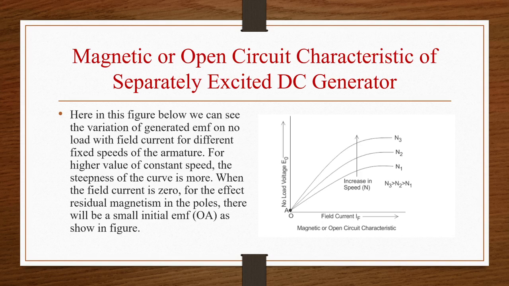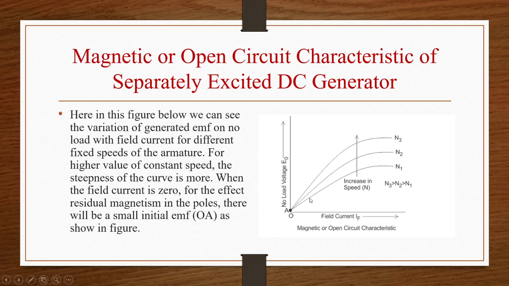When field current is 0, due to the effect of residual magnetism in the poles, there will be a small initial EMF OA. Here we can see the curve is not starting from 0, it is starting from point A. So OA is there because of this residual magnetism, some amount of voltage is present inside the machine. That is why our OCC is starting from a point which is a little bit away from this O.